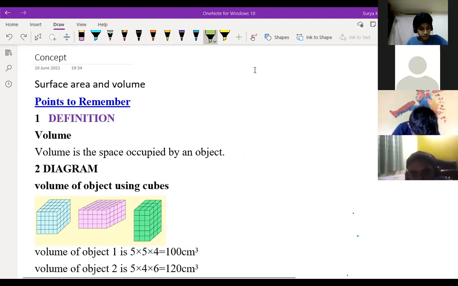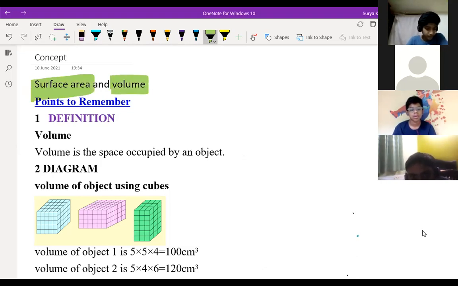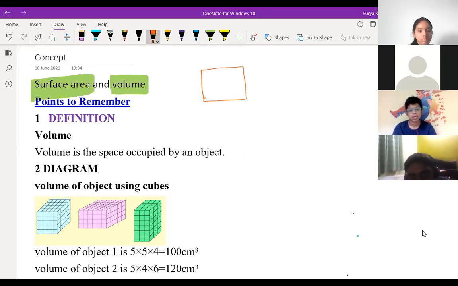All right. See, first of all, we should know about surface area and volume. What is surface area and what is volume? Volume is the space occupied. Suppose you're having any room or box, how many items can you keep inside? Understood, children?